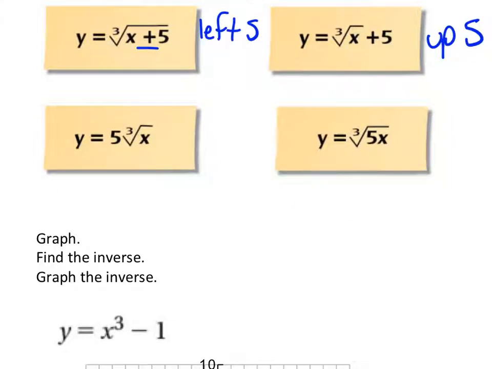And then we have a multiplier here on the last examples. So we have a 5 that's multiplying outside of the x and a 5 that's multiplying inside with the x. So let's start with the easier one, outside the x. What is that 5 doing? Vertical stretch, very good. Vertical stretch with a scale factor of 5, meaning it's 5 times. The height of that graph would be 5 times higher than normal.